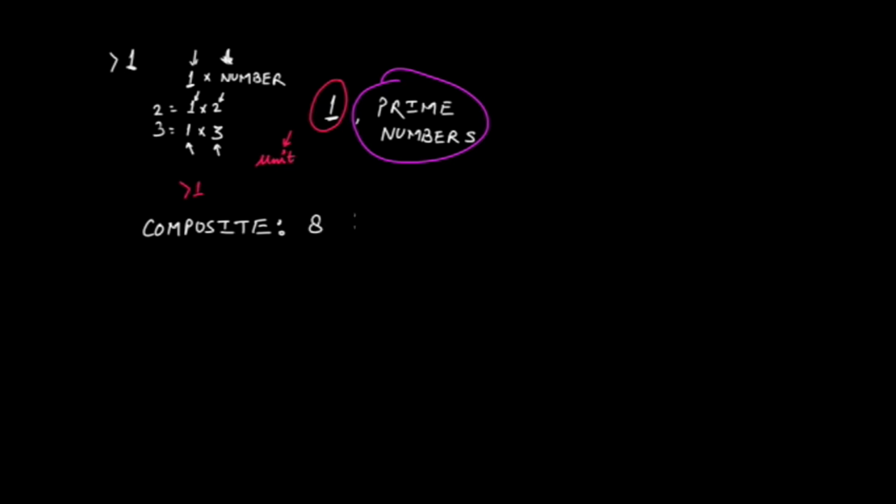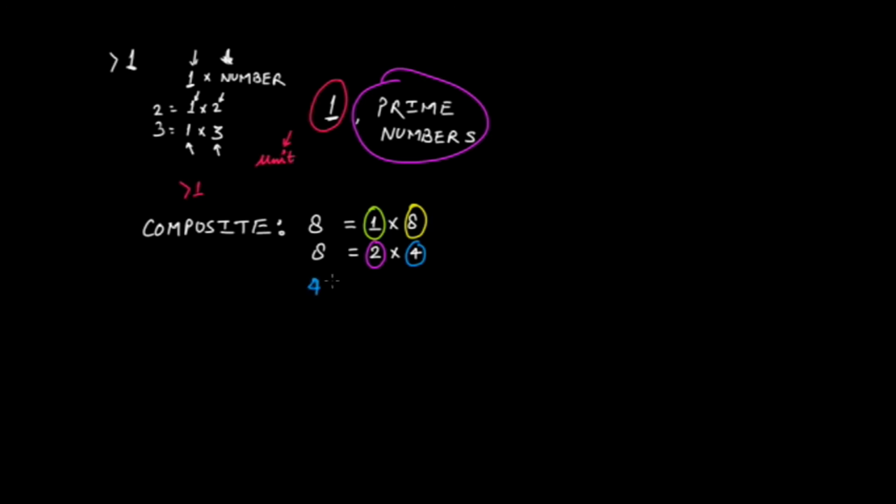You can write 8 as 1 multiplied by 8, and then as 2 multiplied by 4. Now you would notice that the number 8 has 4 factors. The first one is 1, the next is 8, the next is 2, and the next is 4. So 8 has 4 factors.